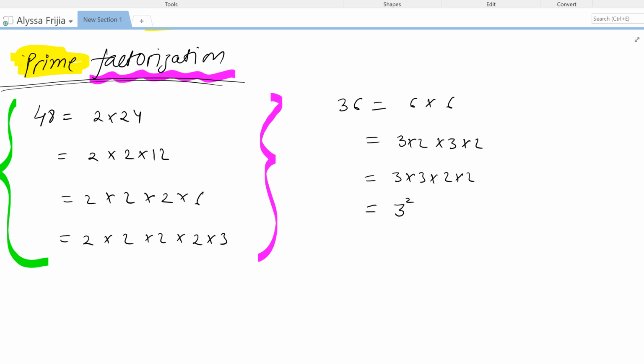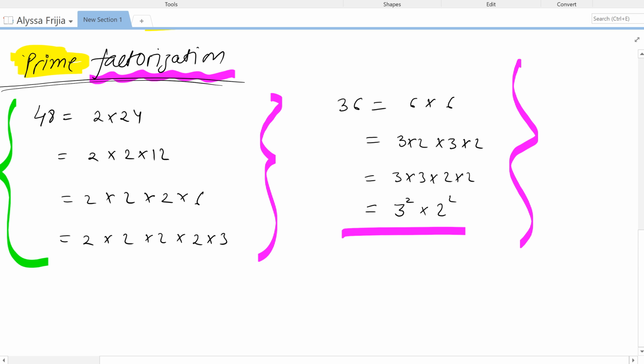Next thing is we can write 2 squared multiplied by 3 squared, because we have two 3's. That's why we are writing this 2 on the top of that. And we have two 2's, so we write 2 powered by 2. So that's the prime factorization. We got the prime factorization for that. Now you understand that? Yes.